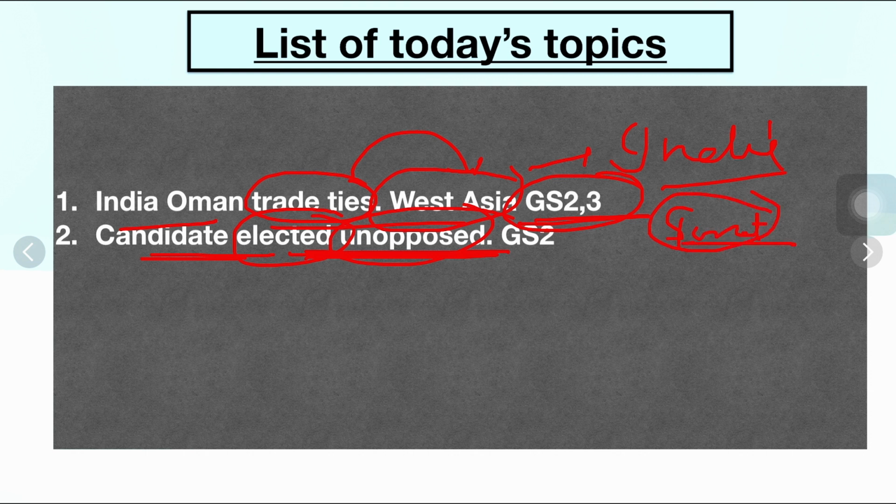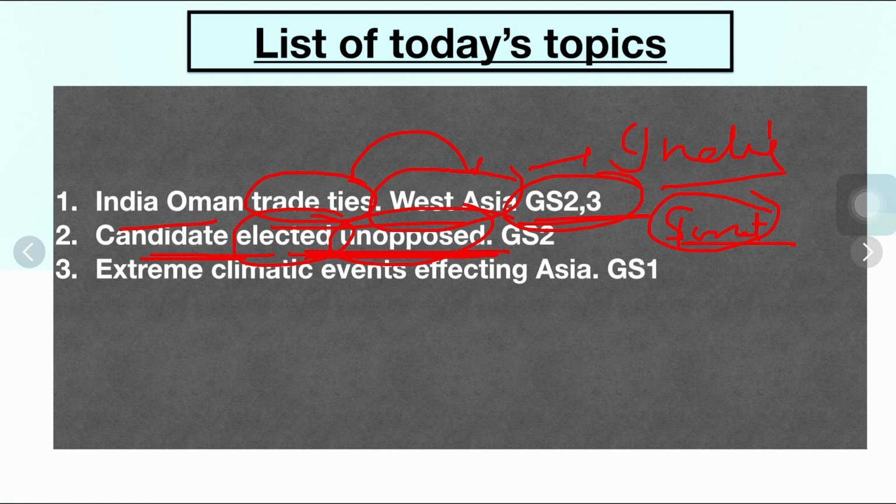So what is the process? How are the candidates elected unopposed in Lok Sabha elections? We will deal with it in the GS2. Then comes the question number third, that is extreme climatic events affecting Asia as a particularly big event. So that is part of our GS1.